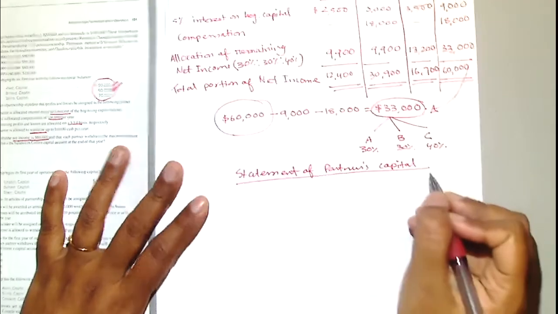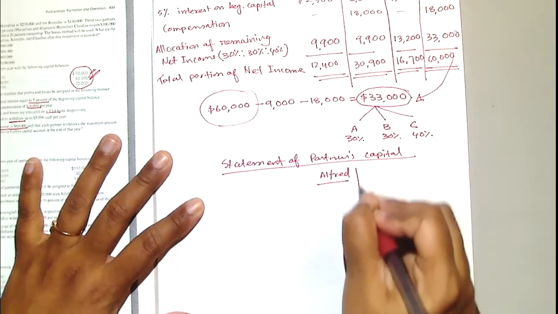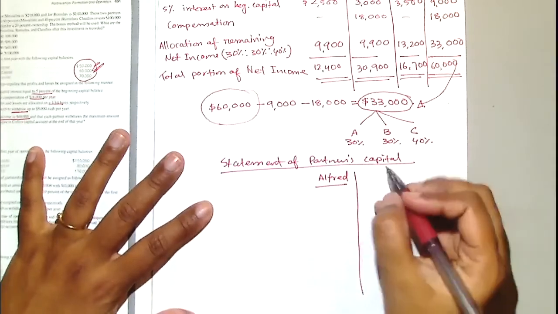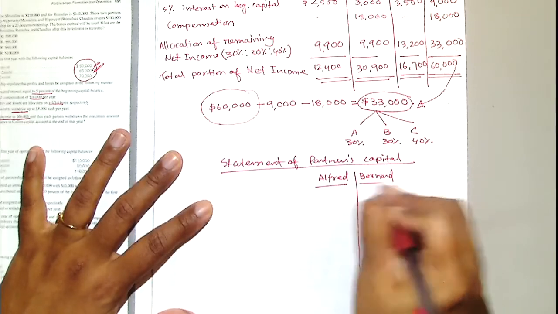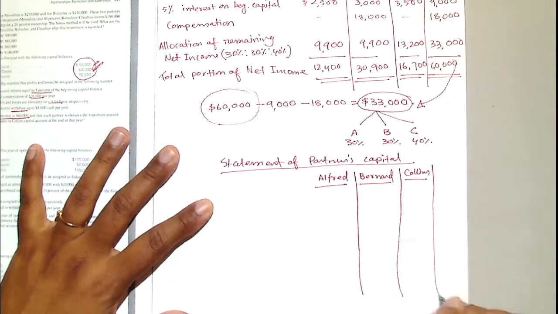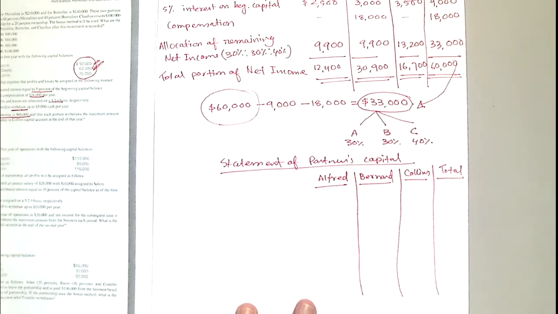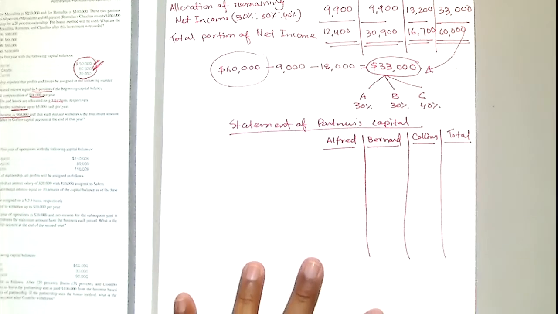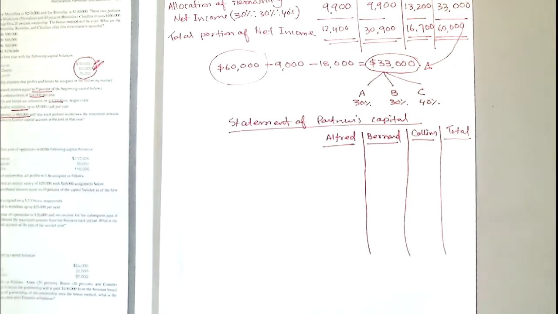And here we'll do 3 columns again: Alfred, Bernard, Colin, Total. Right, so I'm repeating the format. Beginning balance of capital, add net income, whatever you allocated here, these net income numbers, and then subtract the withdrawal. This is how we do it, right?